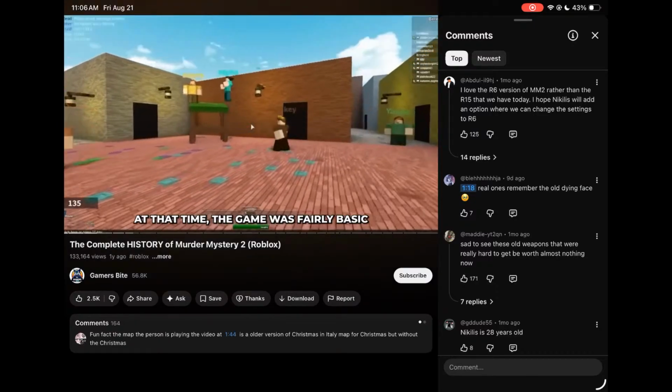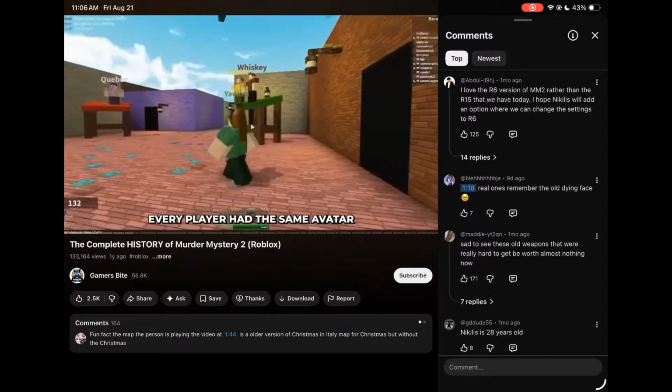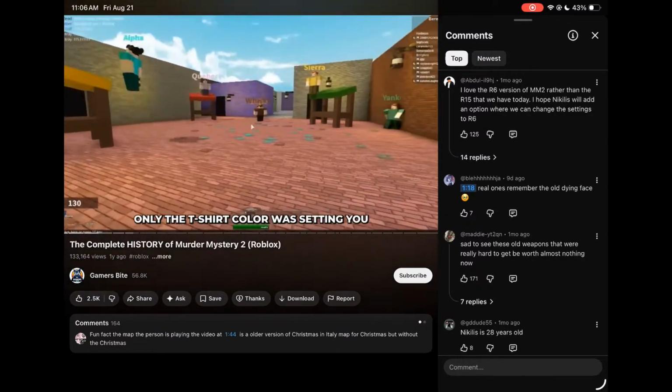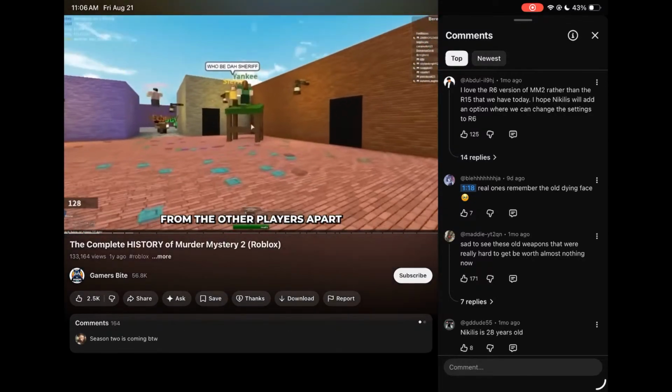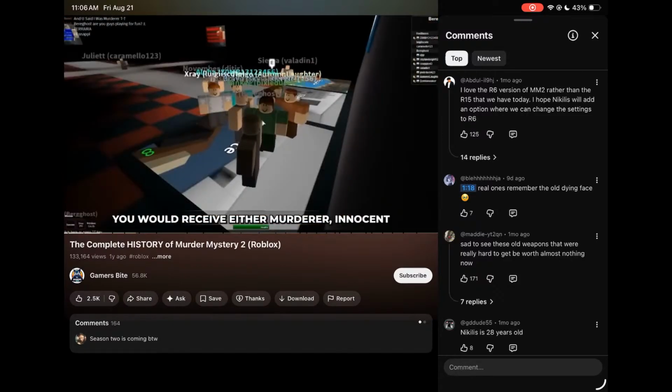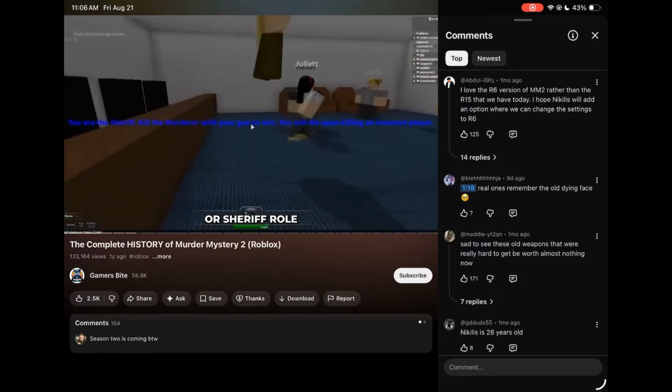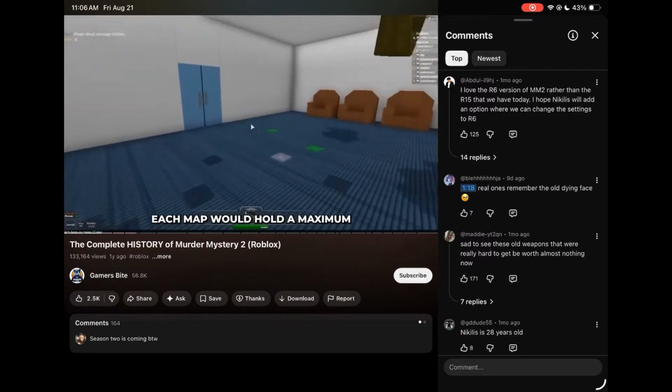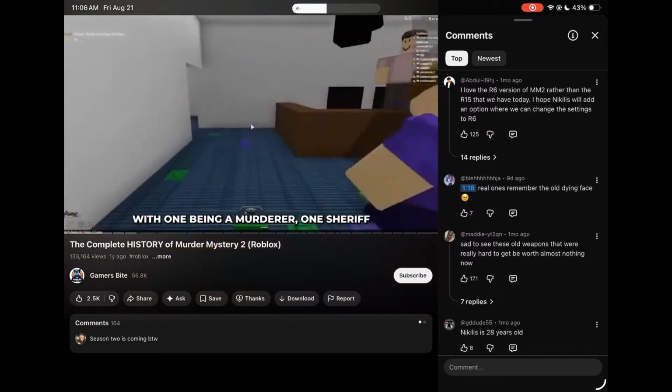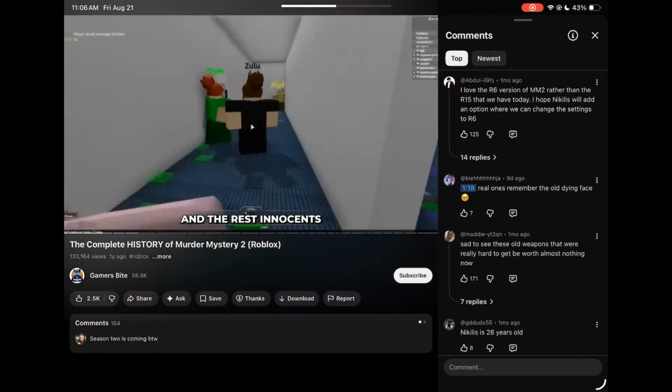At that time, the game was fairly basic. Every player had the same avatar, only the t-shirt color set you apart from the other players. Once a map was chosen, you would receive either the Murderer, Innocent, or Sheriff role. Each map would hold a maximum of 12 players, with one being a murderer, one sheriff, and the rest innocent.